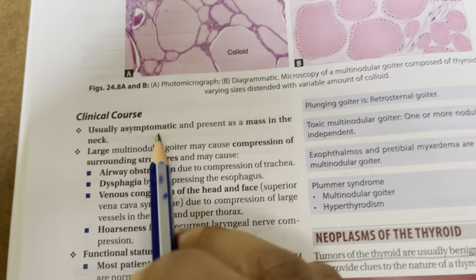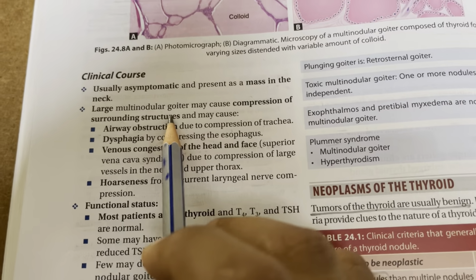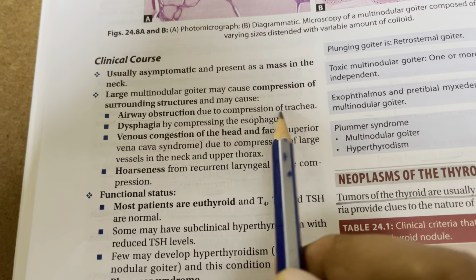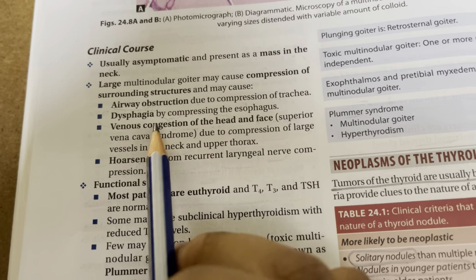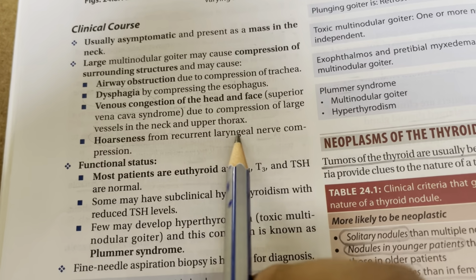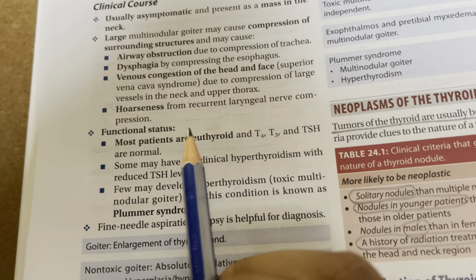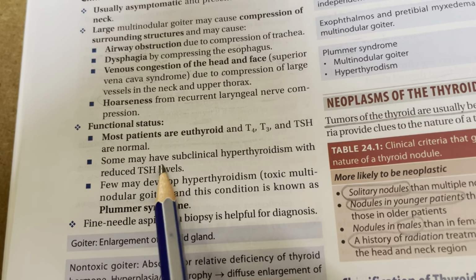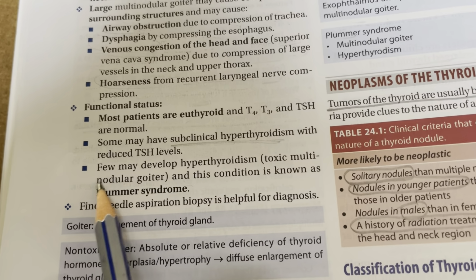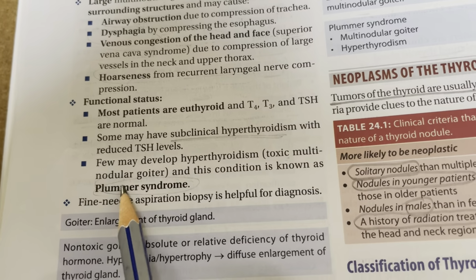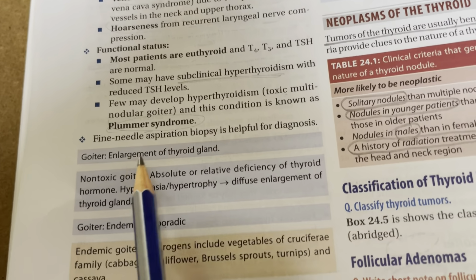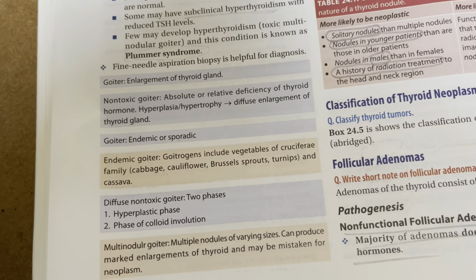So clinical course: it is usually asymptomatic and presents as a mass in the neck. A large multinodular goiter may cause compression of the surrounding structures. So airway obstruction causes compression of the trachea, and there is dysphagia. Venous congestion of the head and face causes superior vena cava syndrome. Hoarseness occurs because of recurrent laryngeal nerve compression. Functional status: most patients are euthyroid. Some may have subclinical hyperthyroidism with reduced TSH levels, and some may develop Plummer syndrome, because the toxic multinodular goiter causes hyperthyroidism. So FNAC is useful for diagnosis.